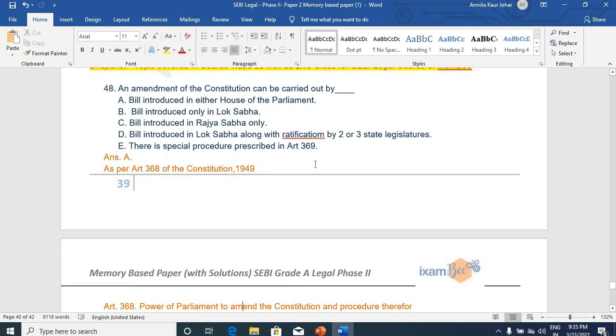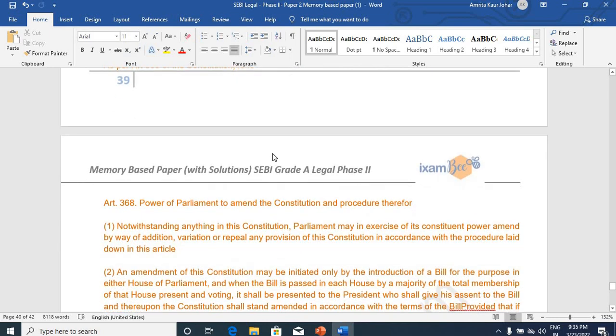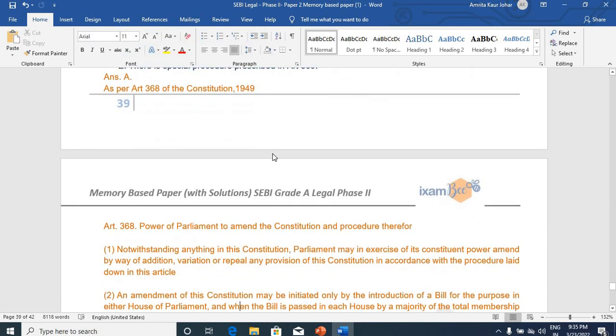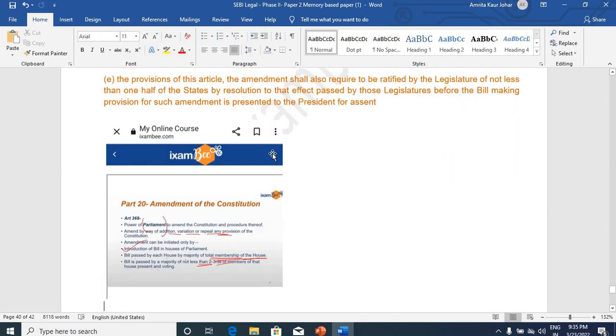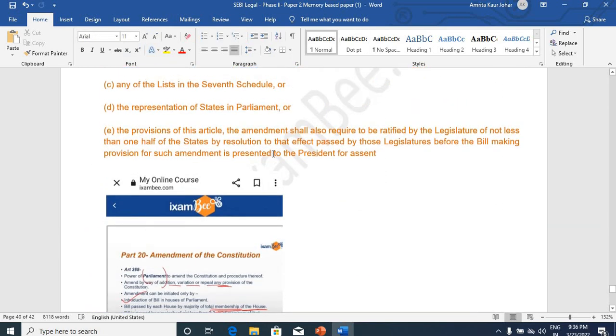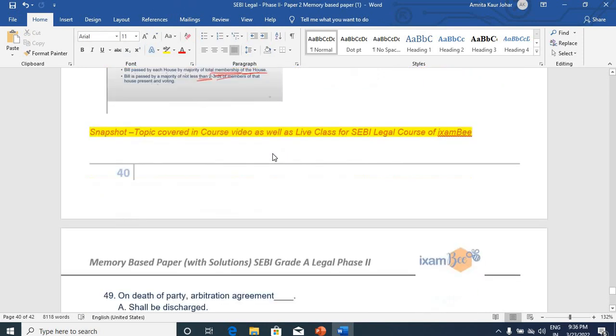An amendment of the Constitution. Lastly, 2-3 questions. Amendment, very important topic, was asked. Article 368 of the Constitution, it was picked up. An amendment of Constitution can be carried out. What was the procedure that was asked? And clause 2 you can refer for that purpose. This was also covered exclusively in the course videos as well as live class at iXamBee, as you can see in this snapshot.